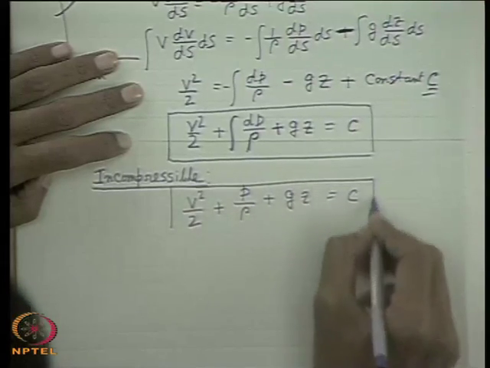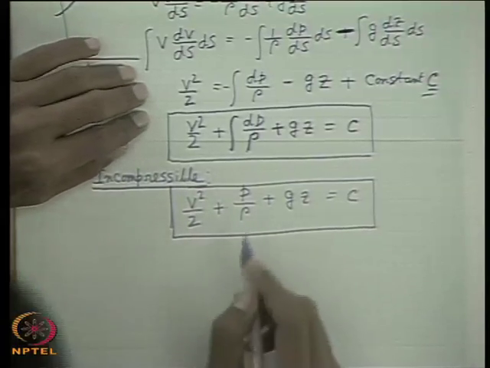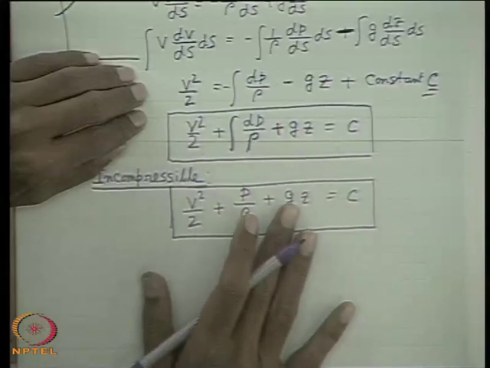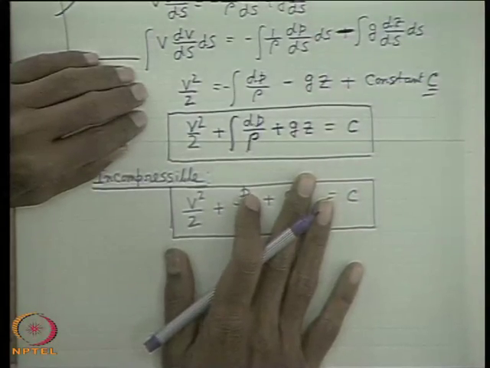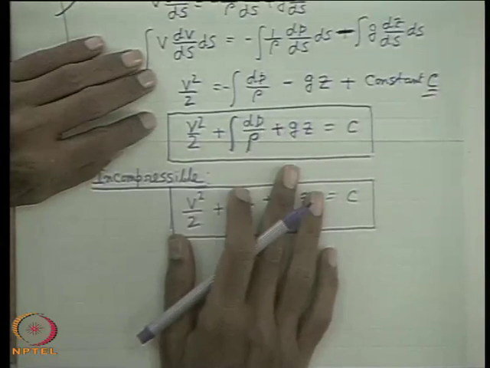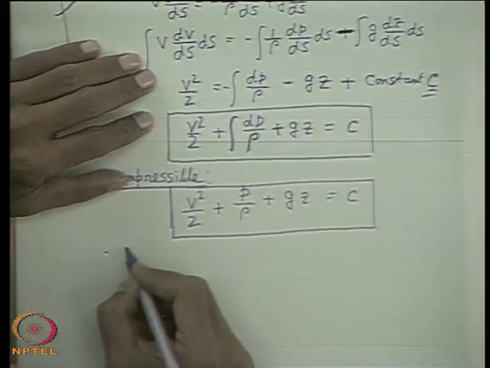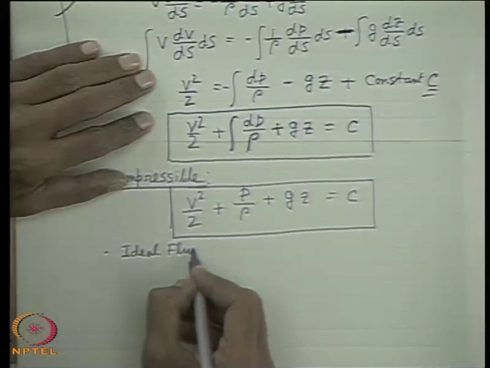So what are the assumptions for this equation? First of all, let us find out the assumptions, since we did it through routine mathematical steps from Euler's equation. So the assumptions of Euler's equation are there, that means ideal fluid, that is, the fluid is inviscid.